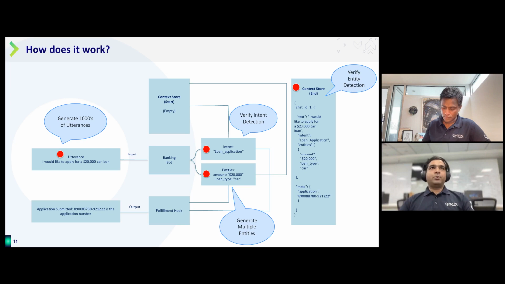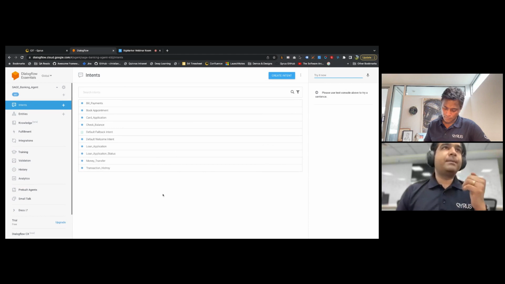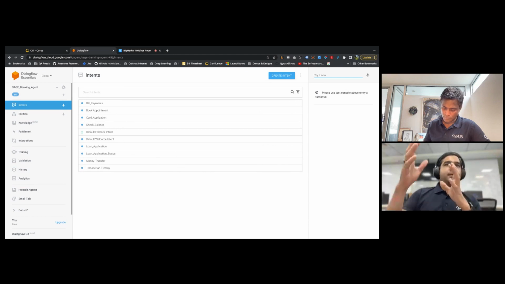As part of this demo, let me share my screen. In terms of setup, there are four aspects that we will do. Number one, we will be creating a bot on Dialogflow.